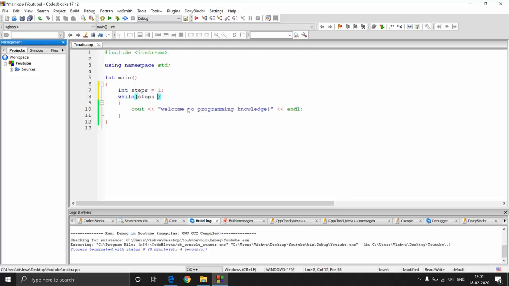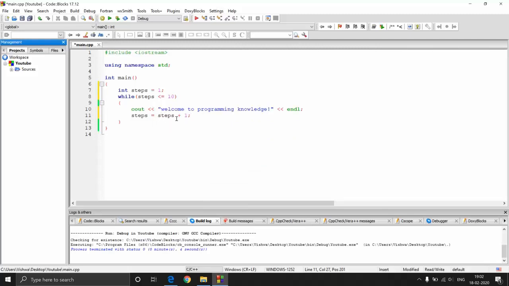So while steps is less than or equal to 10, that is, while this value stays less than or equal to 10, I want it to print 10 times, and then I'll increase the value of steps every time. So steps plus plus, or you can do steps equal to steps plus 1. Both are the same, you can do either of them.